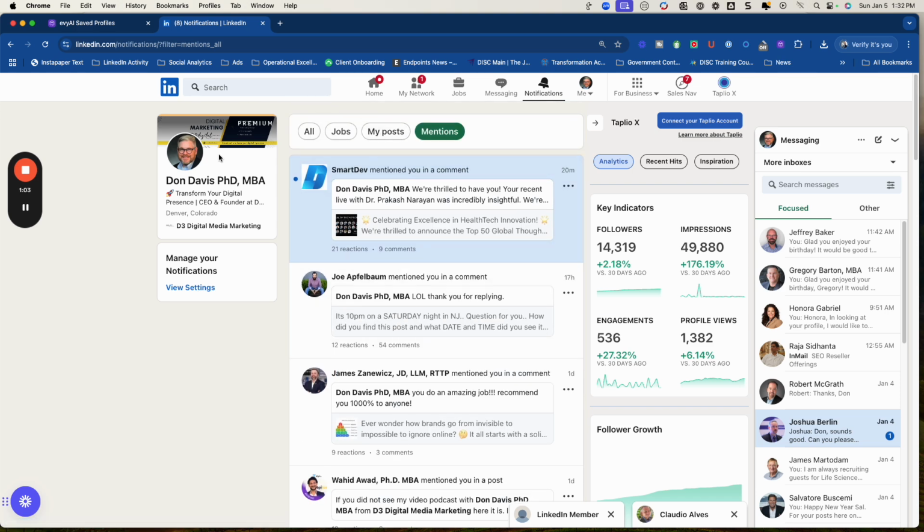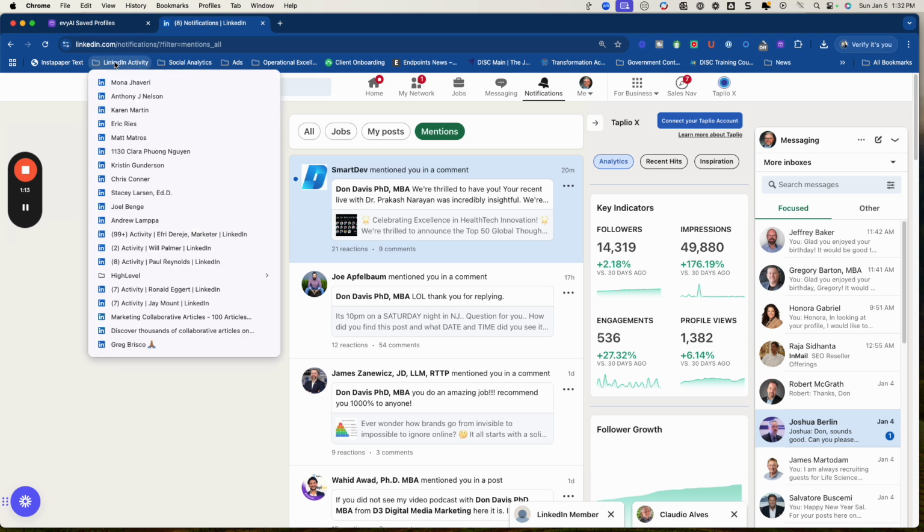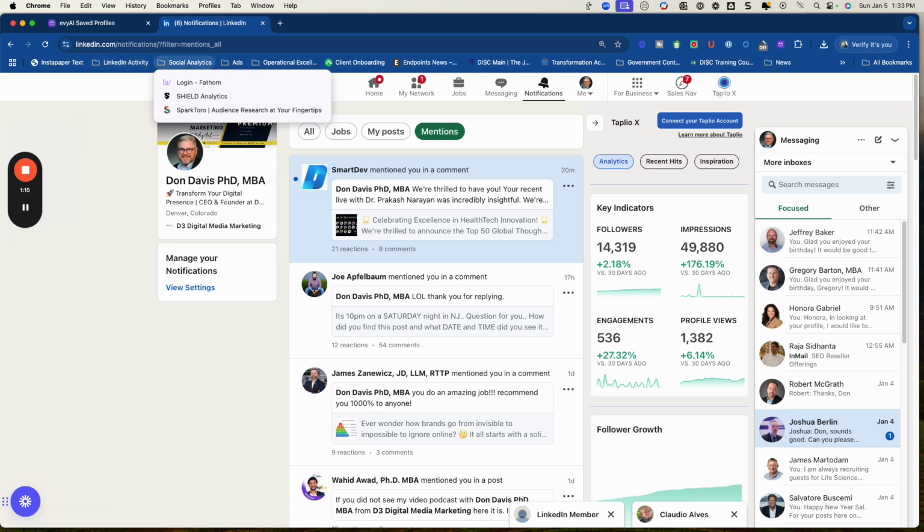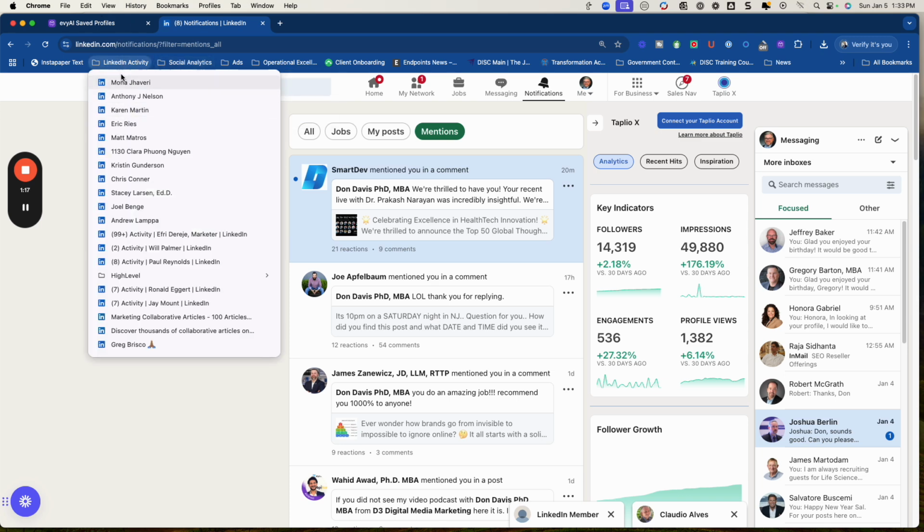But there are people that I want to engage with that I oftentimes want to track their activity. So here's my old-fashioned way of doing it, and I'll show you the EvyAI way of doing it, which I feel like is more efficient. So if you look at this short list of LinkedIn activity, this has a list of links which take you to the posts page for any one of these individuals.